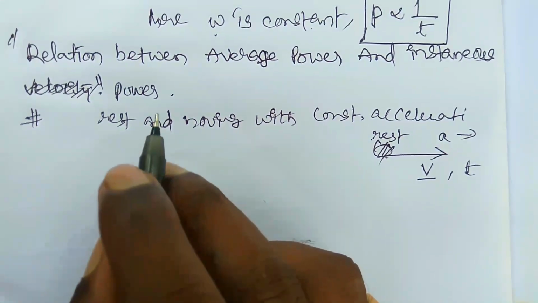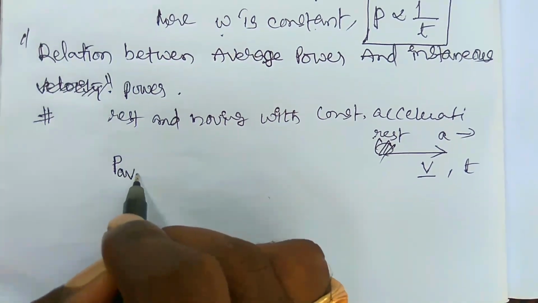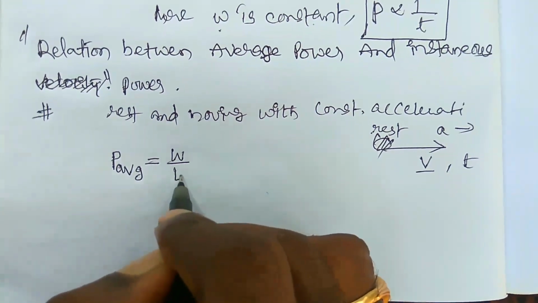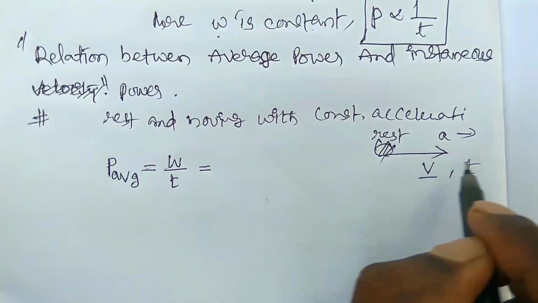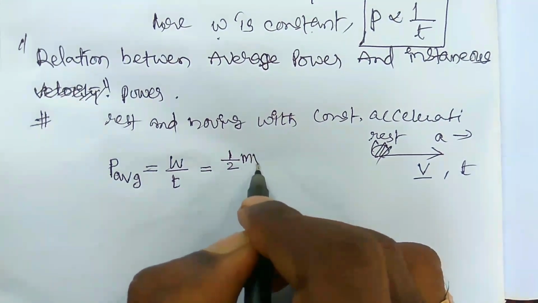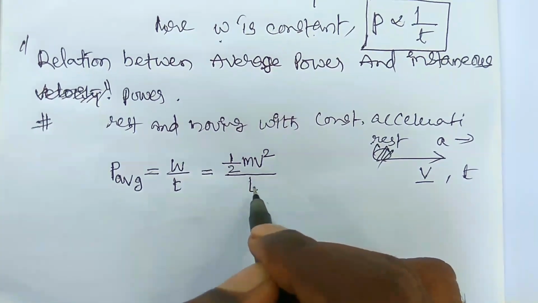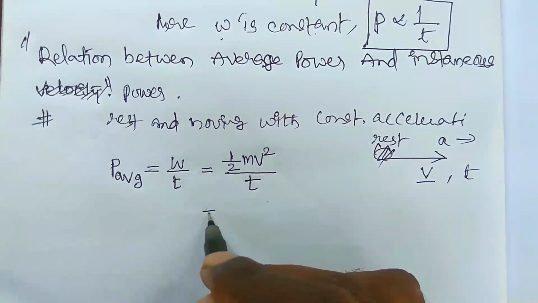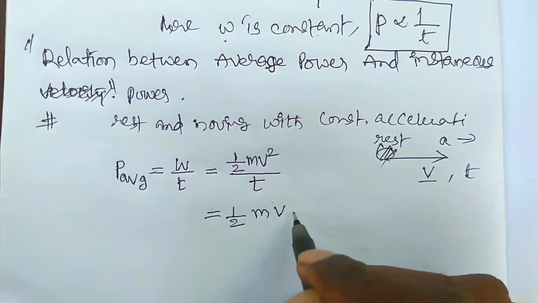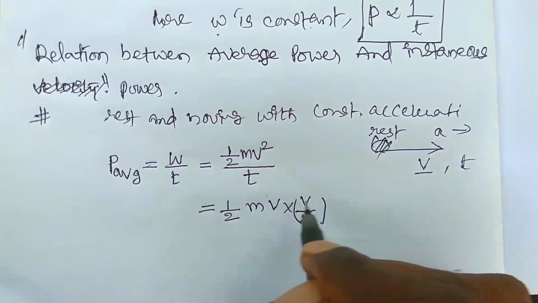Now the average power, P average, is equal to W by T. The body is moving, so the work done is in the form of kinetic energy, that is equal to half m v square by t. This can be written as 1 by 2 m v into v by t. So v square is written as v into v.